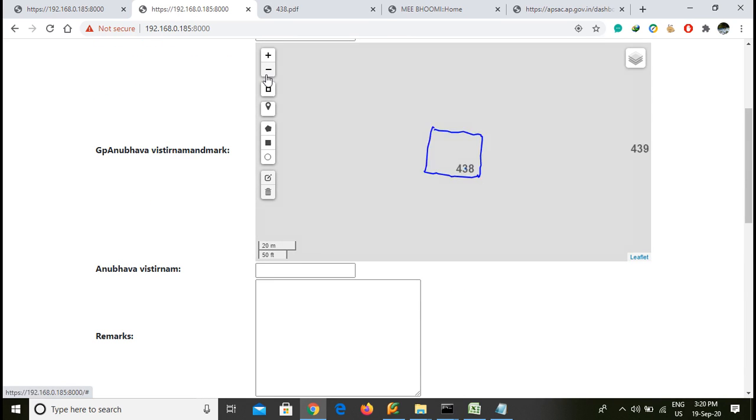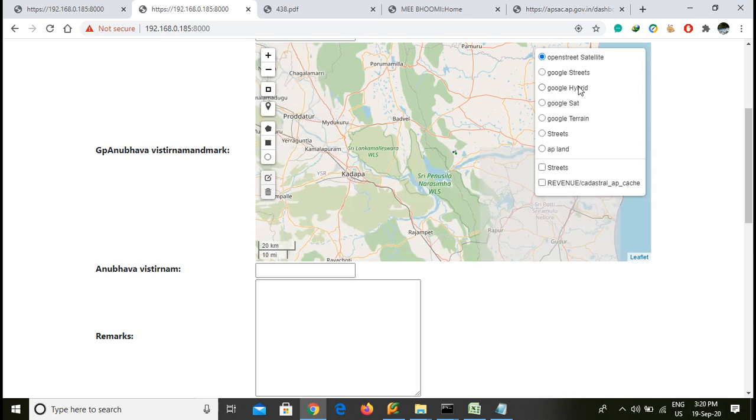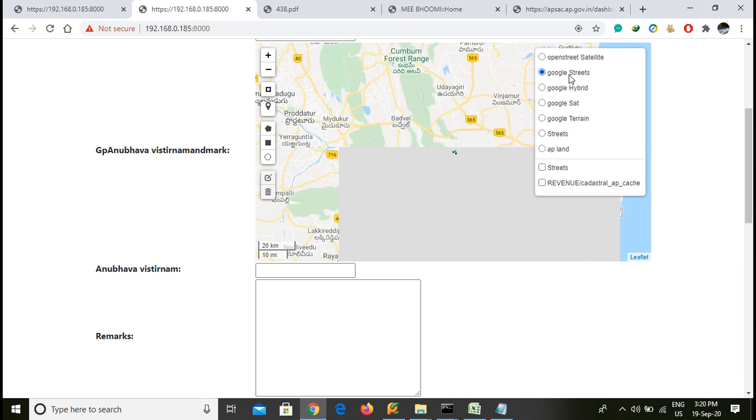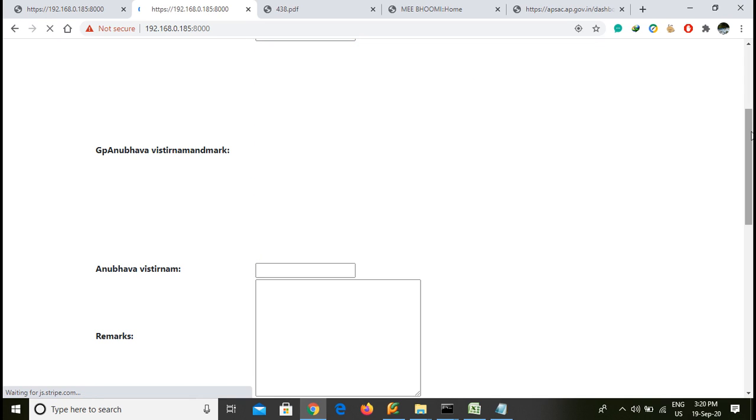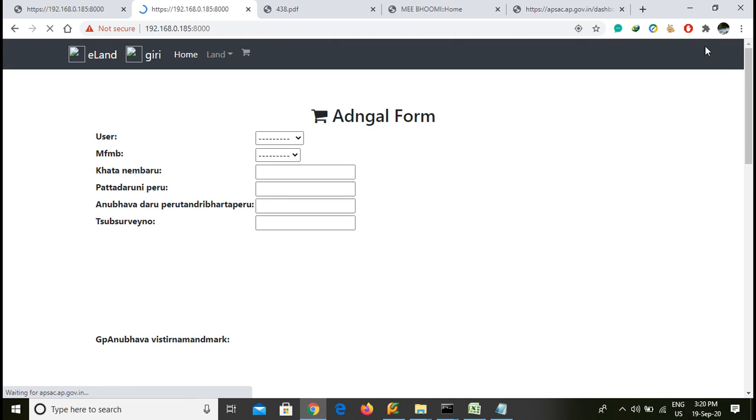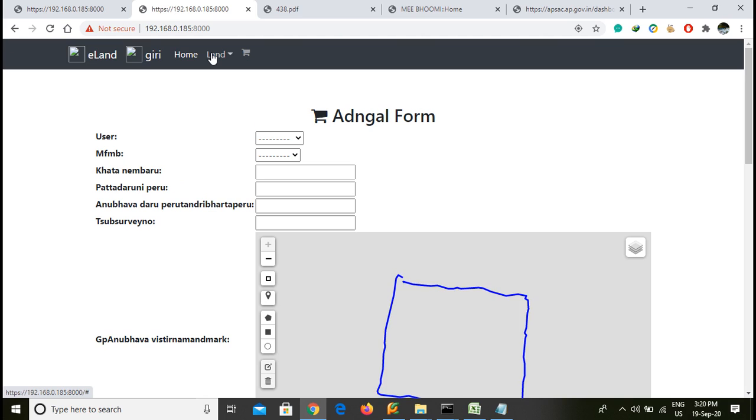This is the map. I'm going for where the land is situated. This one is written based on the user and who is the owner of the particular person. Giri is the person. It belongs to Giri, and how much land is occupied is on 1B. The 1B register is available. Based on 1B consideration only, the registration protocols start.